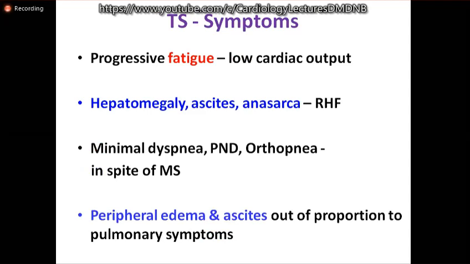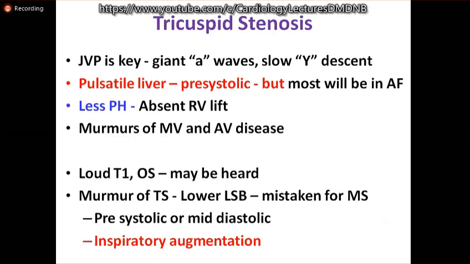Whenever there is peripheral edema and ascites out of proportion to pulmonary symptoms, think of tricuspid stenosis. JVP is the key with a prominent A wave and a slow wide descent. There may be presystolic pulsatile liver, but most often they will have atrial fibrillation, so these findings may not be there.